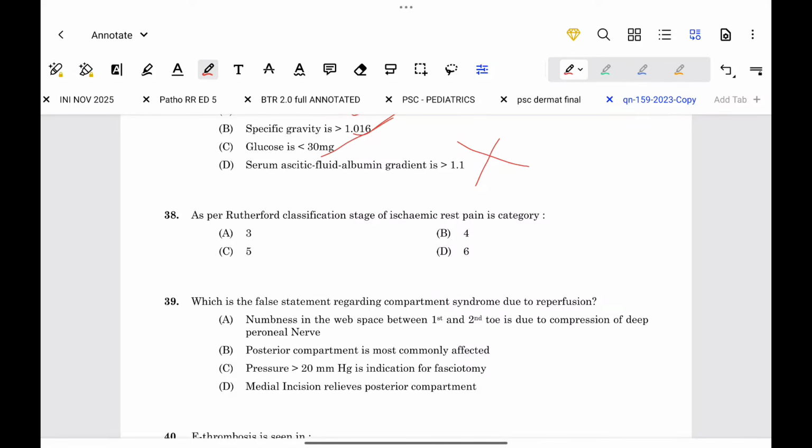Next question. As per Rutherford stage of ischemic rest pain, ischemic rest pain is category 4.